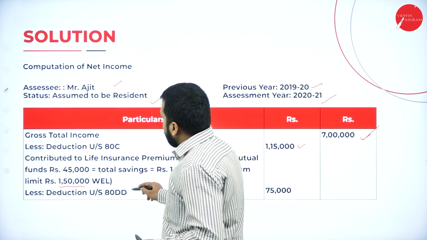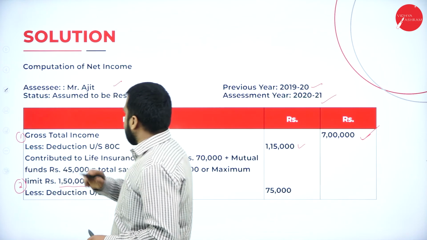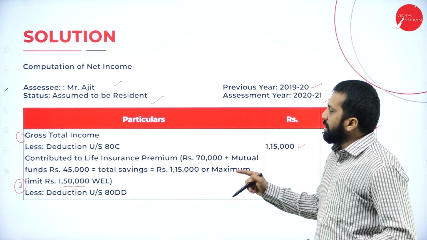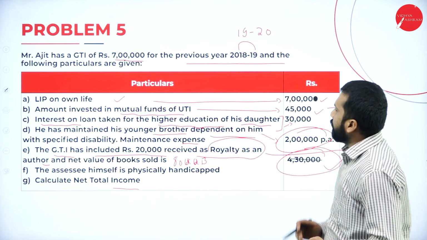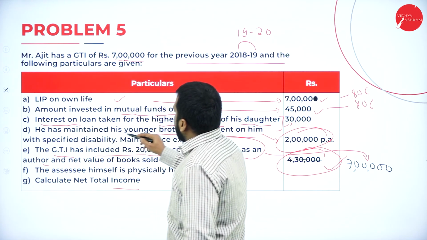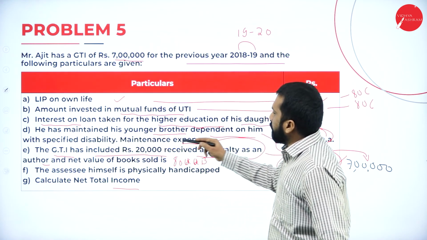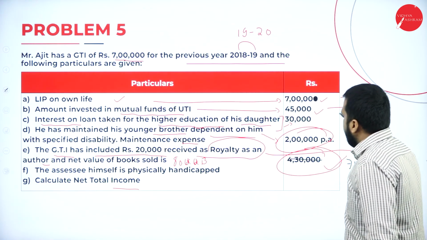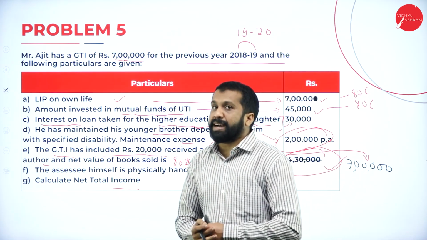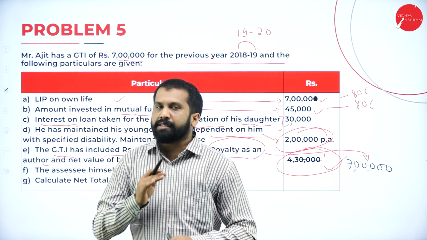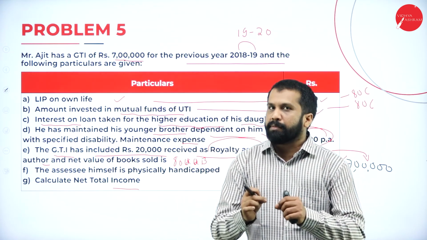Then, one more deduction. There is a first deduction. There is a second deduction. So what is the second one? 80DD. 80DD means what? Dependent. I'll go back to question. He has maintained his younger brother dependent on him with specified disability, maintained expenses 2 lakh per annum. Disability of rupees how much? 2 lakh rupees per annum. But what is the maximum limit you have? If we do not say severe disability, we should go with 75,000. That is a maximum limit you have.